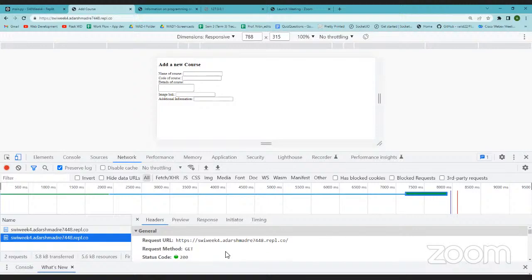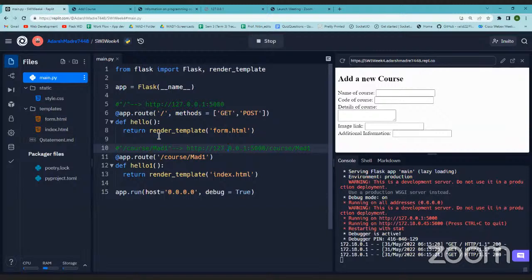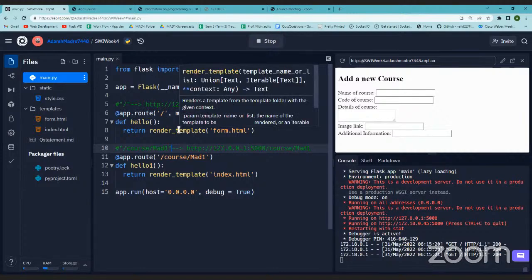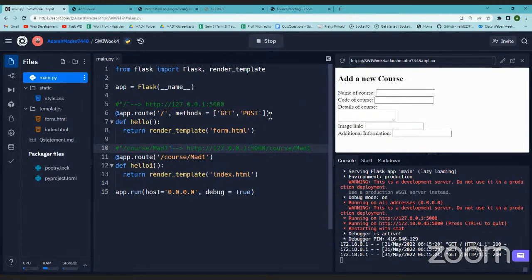This is what we meant with this smaller piece of code, not the whole one, only this much. If you hit this URL and have not mentioned any method, forget about the methods for now. Initially it was working without methods. If I say render form.html, that should happen when the method is GET.